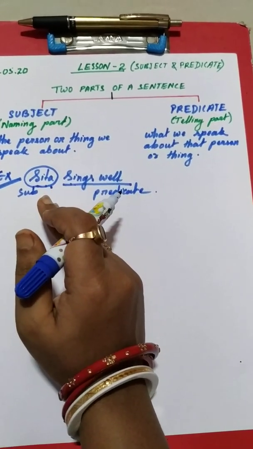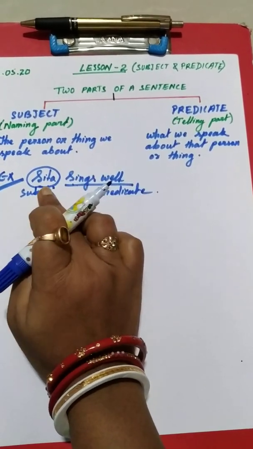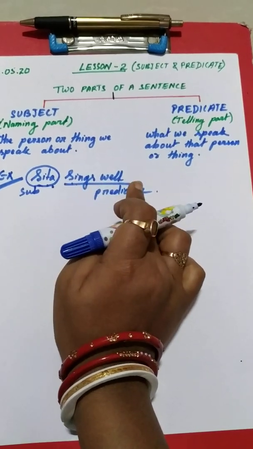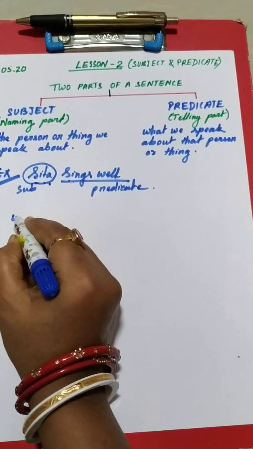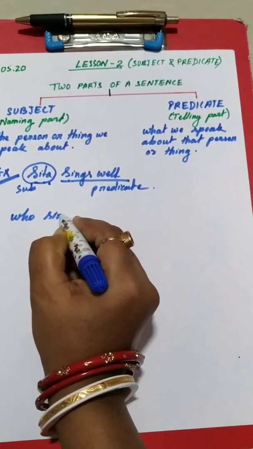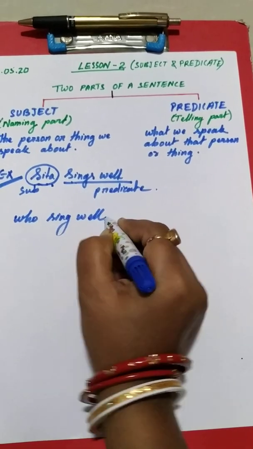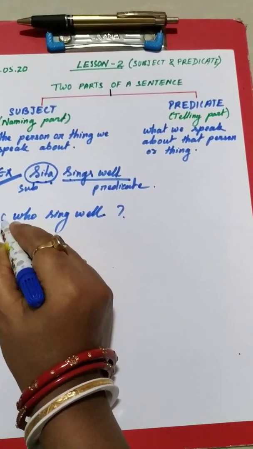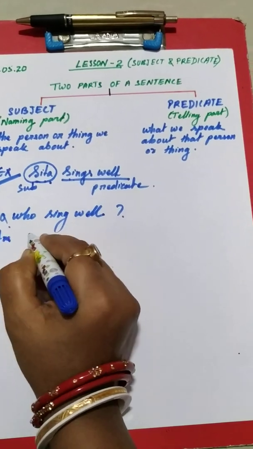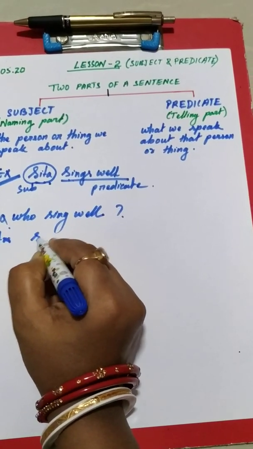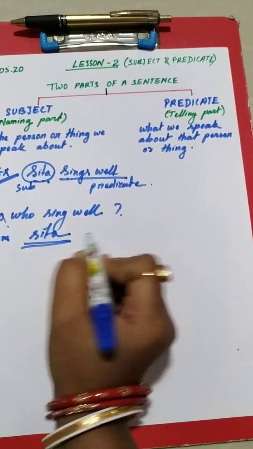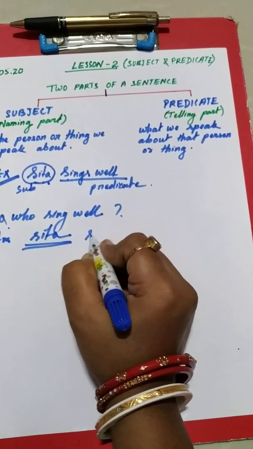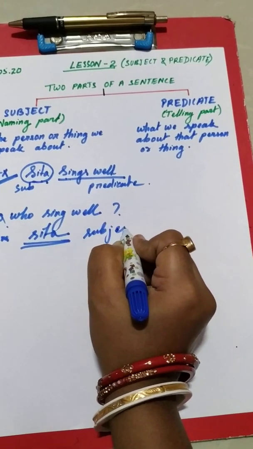For example, Sita sings well. Now let us put the question: who sings well? The answer is Sita. So Sita is the subject.